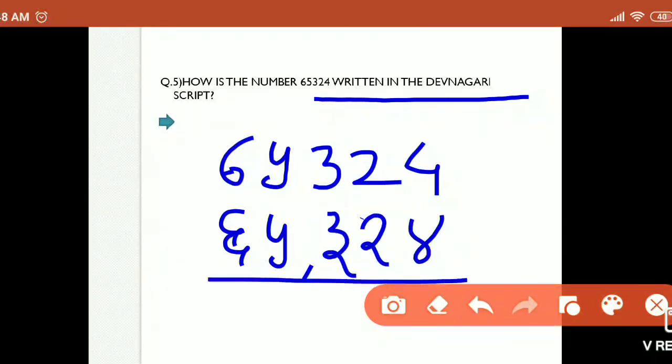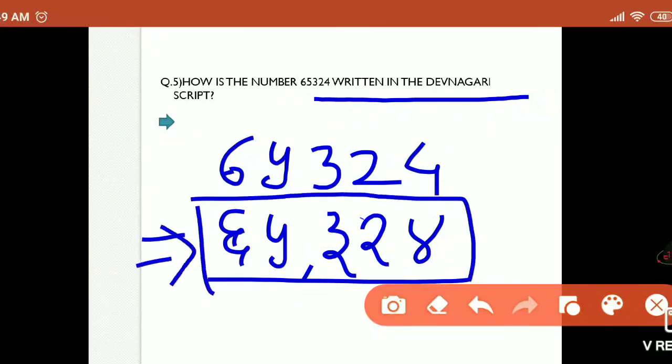We have to choose this option, 65,324. So in this way we have to solve the examples given in our question paper. So this is the answer for our question, and we have to choose this answer from the given options.